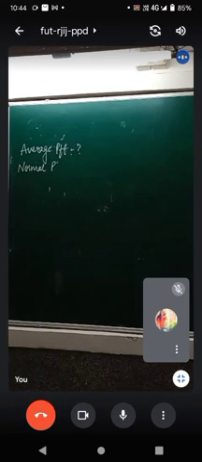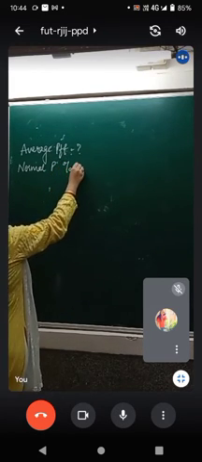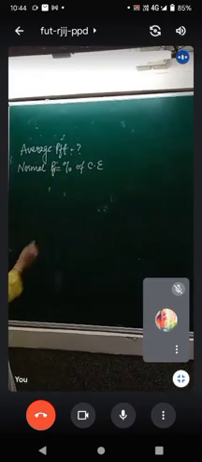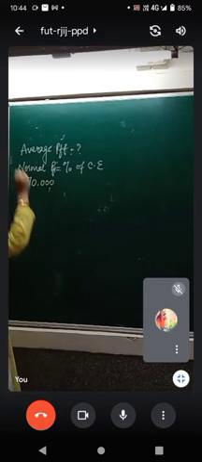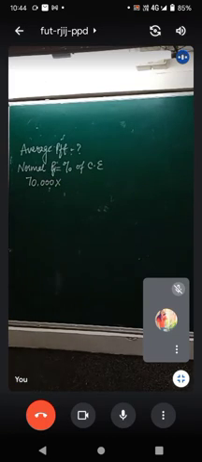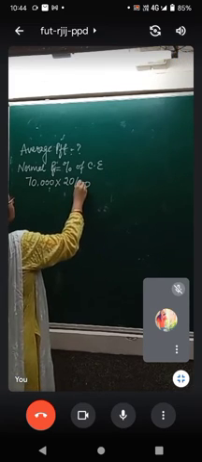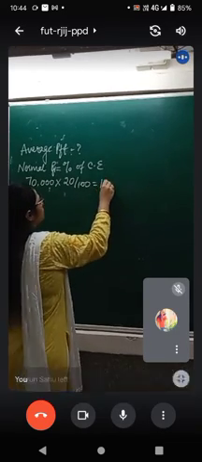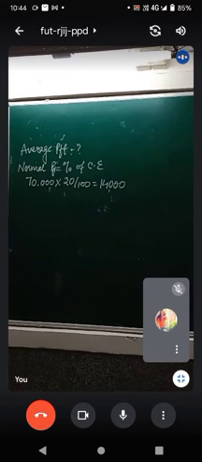So average profit you have to find out using those details which are mentioned, and the normal profit is equal to the percentage of capital employed. Normal profit will be equal to percentage of capital employed. We have already found out the capital employed and we applied a percentage. So that will be 70,000 into 20 upon 100. This normal profit comes out to be how much? 40,000 rupees. Now after you have arrived at the normal profit, what we are going to do is, this is a derived formula.